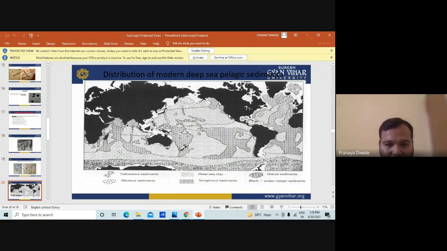So where can you have calcareous sediment? You can see in the world map where it can be, calcareous sediment, deep sea clay, terrigenous sediment. On the basis of whatever studies have taken place till now, all the studies are explained here at one place, and that is known as the distribution of different fossils in pelagic sediment.